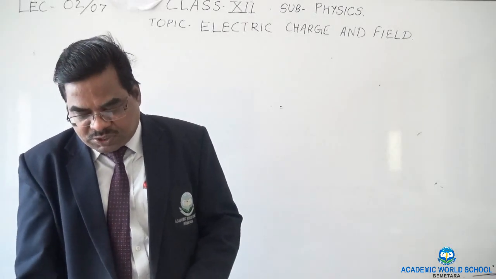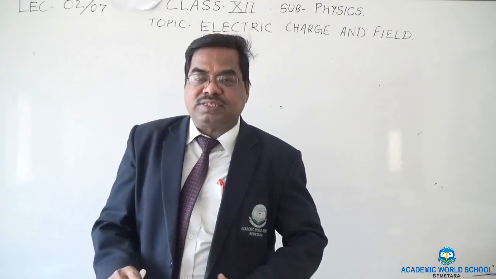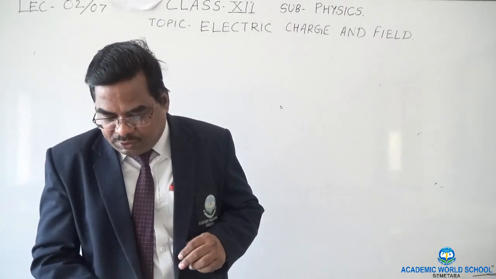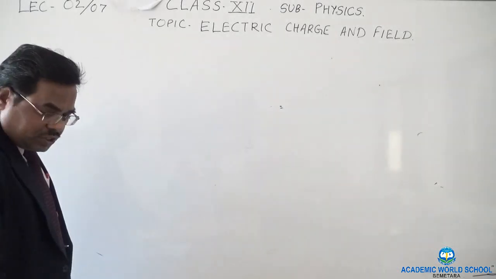Calculate the Coulomb force between two alpha particles kept at a distance 3.2 into 10 to the power minus 15. Write the question.